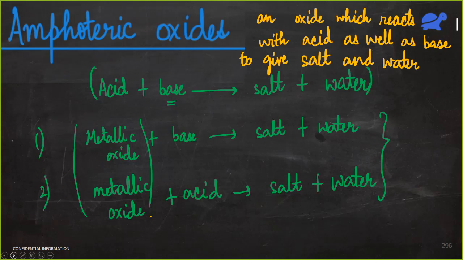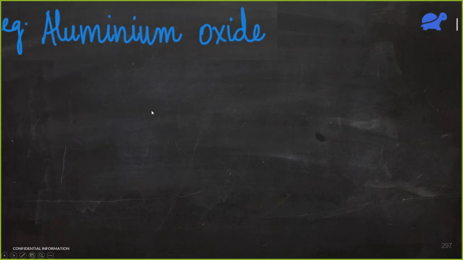So let's see a few examples now. First example is aluminium oxide. What will the formula of aluminium oxide be? Yes, come on, use the chat box or unmute yourself and give me the formula of aluminium oxide. Yeah, Rishabh is saying it's Al2O3.